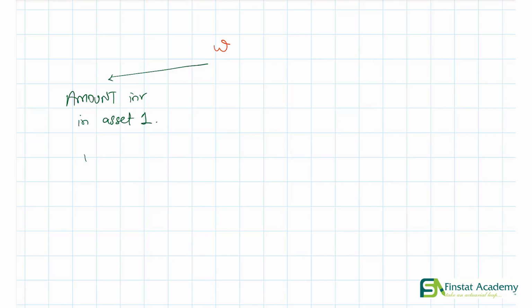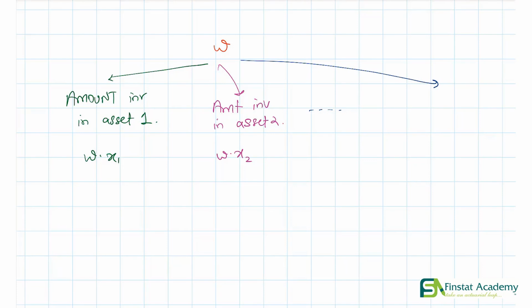That will simply be W times x1, right? The wealth times the proportion will give us the amount. Similarly, the amount invested in asset 2 will be what? The wealth times the proportion in asset 2, and this pattern will continue all the way up to asset n.